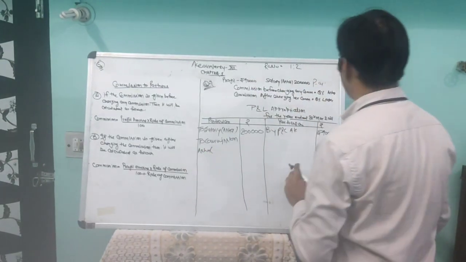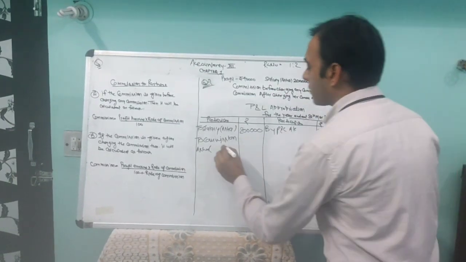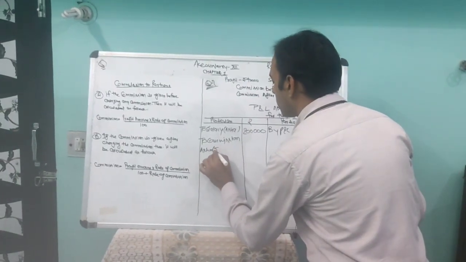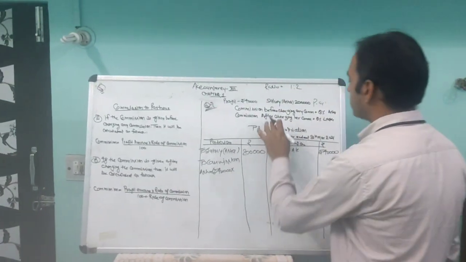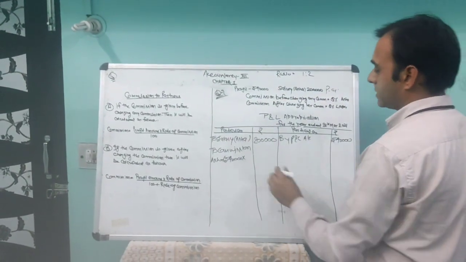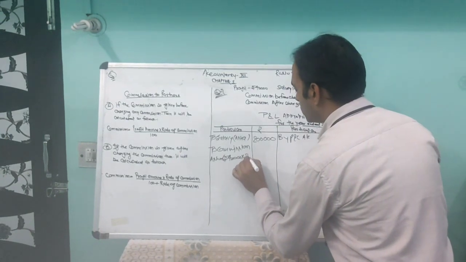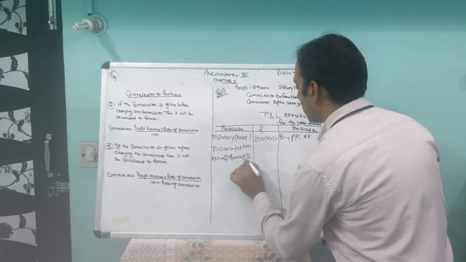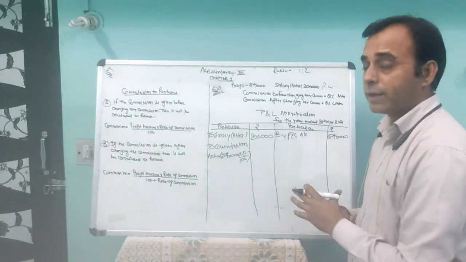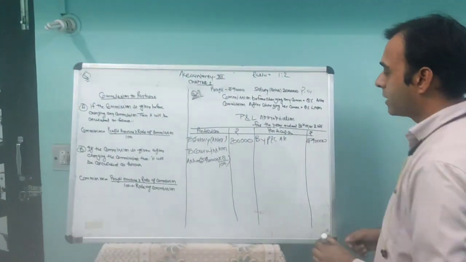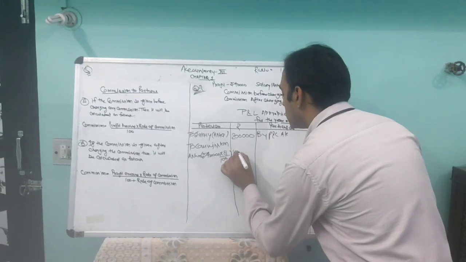How do we calculate? The amount of profit, 5,40,000, into before charging. That means the rate of commission upon 100. In that way it will be calculated. The rate of commission upon 100. It comes to 43,200 rupees.